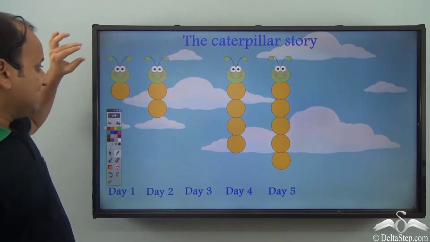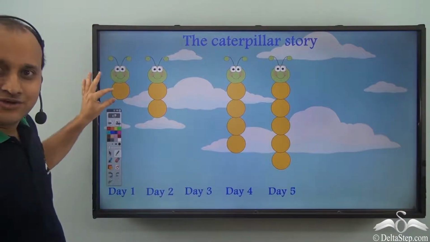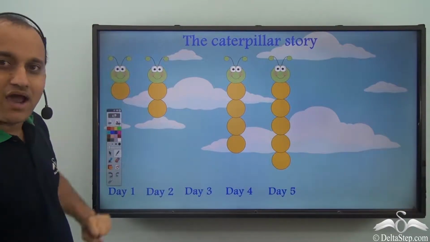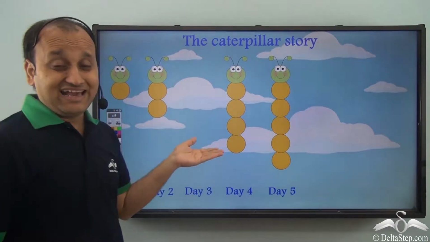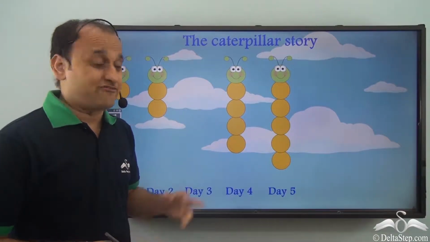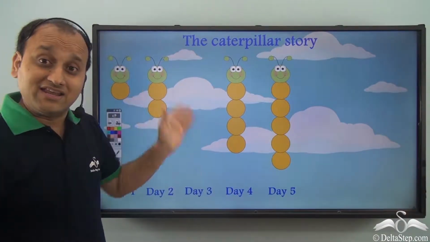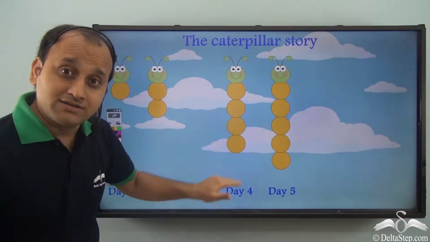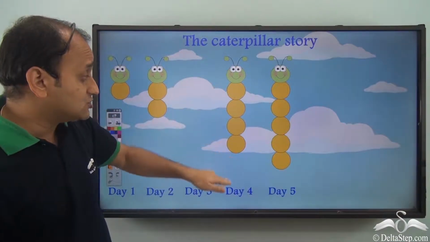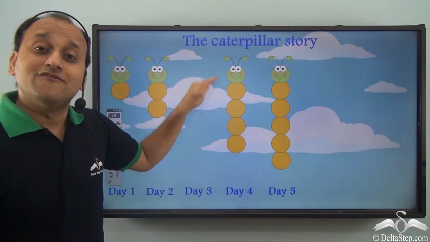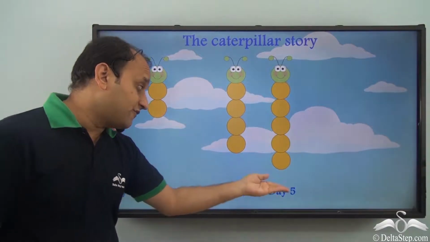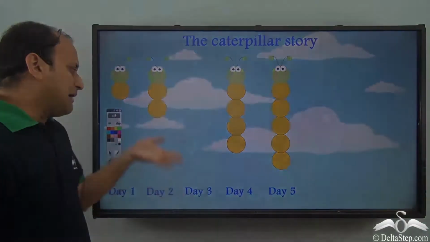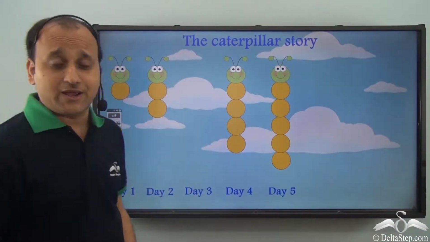Well, this was the caterpillar story. On the first day, this caterpillar was only 1 unit long. Then, on the second day, it grew by another unit. Now, on the third day, Sam had slept off, so he couldn't draw anything for the third day. On the fourth day, the caterpillar grew by another 2 units. So, on the fourth day, he saw that the caterpillar was 4 units long, and on the fifth day, it was 5 units long.